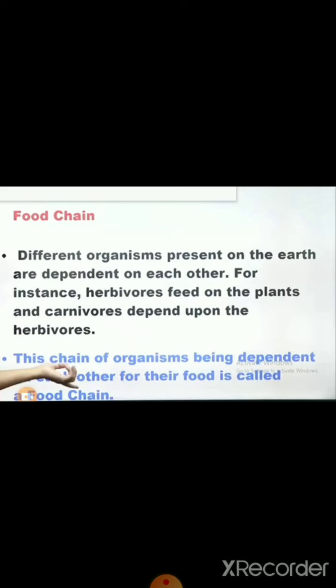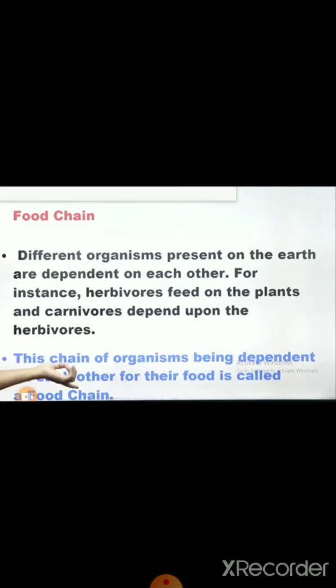Autotrophs means the organisms which are not dependent on other animals, or we can say which are dependent on themselves only. Such types of plants, such types of organisms are known as autotrophs. So we have already kept the plants in the autotroph category because they are not dependent on us, but we are heterotrophs because we are dependent on the plants. We can't be categorized as autotrophs because we are dependent for our food, like fruits, vegetables, spices.